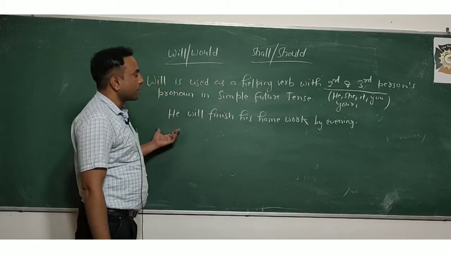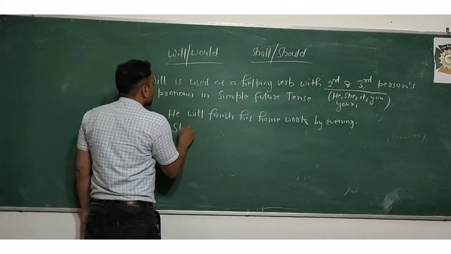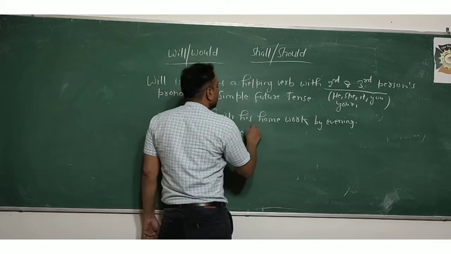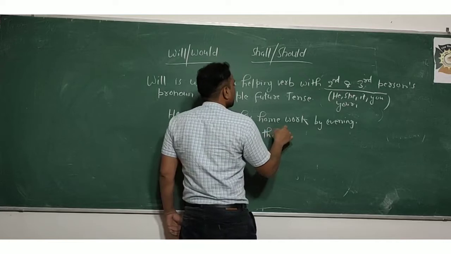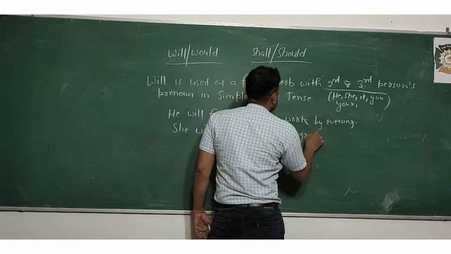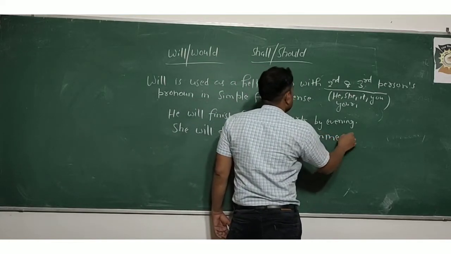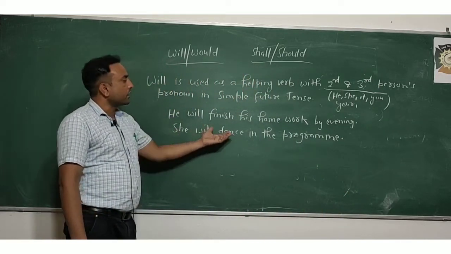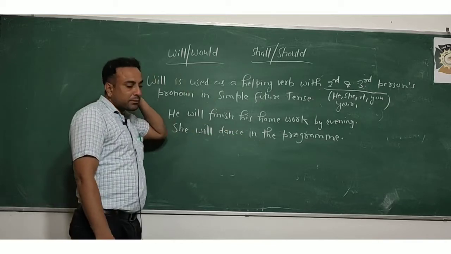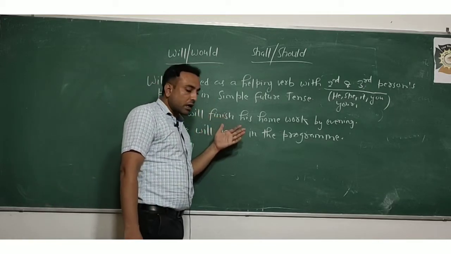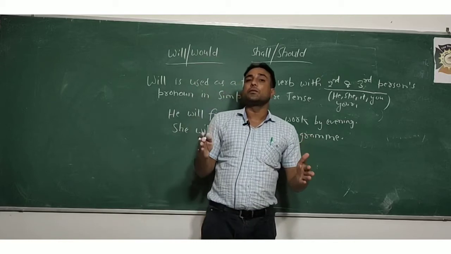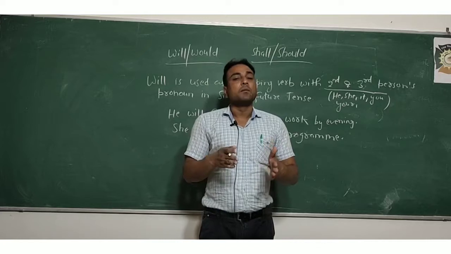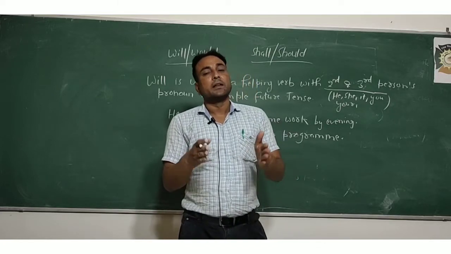He will finish his homework one day, and she will dance in the function. She will dance in the program, you can say, or any other function. She will dance in the program, or she will dance in any function. So this is a very simple use of will, but again will is also used with first person's pronoun like I and we. But again there are some conditions for that.